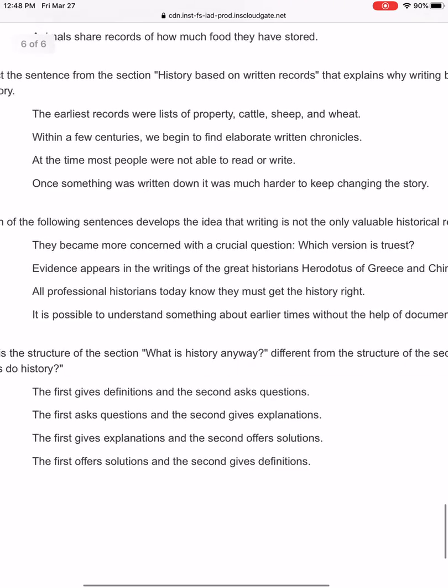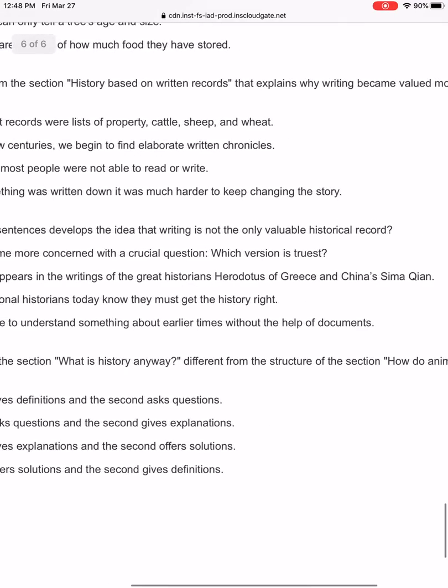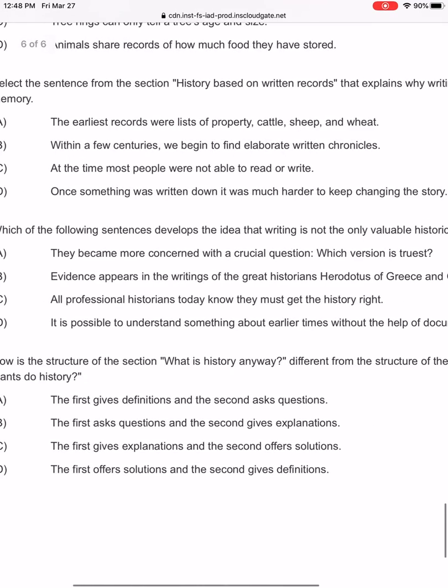B, evidence appears in the writings, so we're talking about writings of the great historians Herodotus of Greece and China's Sima Qian. Well, yeah, we are talking about writing, right? Well, the question is not necessarily asking about writing, it's asking about other valuable aspects that help us learn history. So we know it's not B.